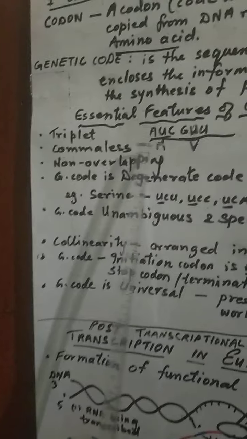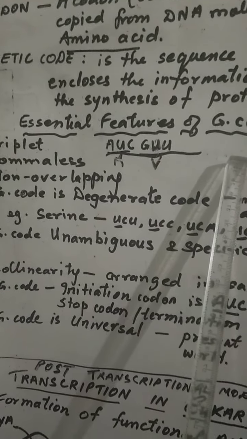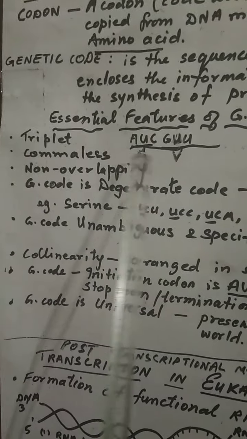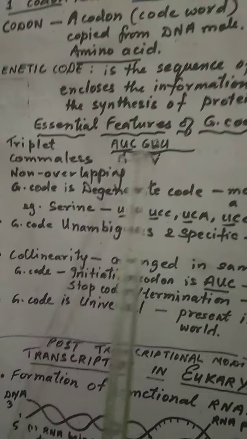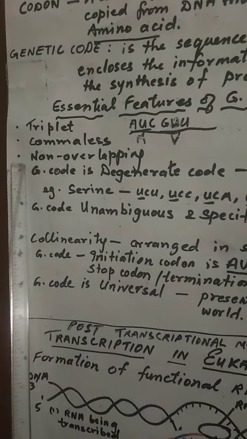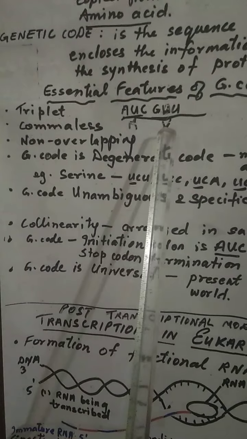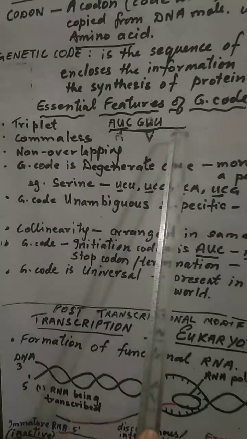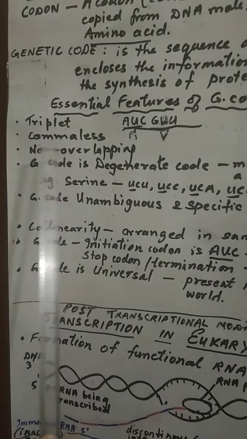Comma-less means you can see on mRNA all the nitrogen bases are arranged one after the other. But only this will code for one amino acid, this for one. So they do not mingle with each other. So they are comma-less. They are non-overlapping. Non-overlapping says that after one code is over, the second code will start. After the 3, another 3 will start. So they do not overlap or mix with each other.